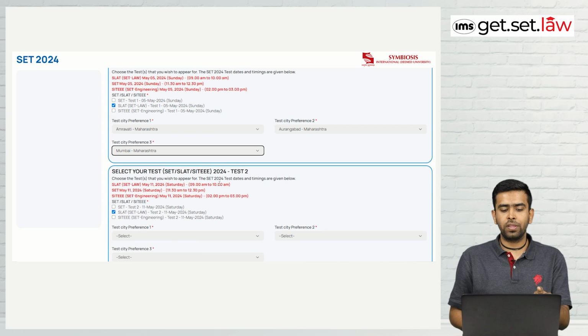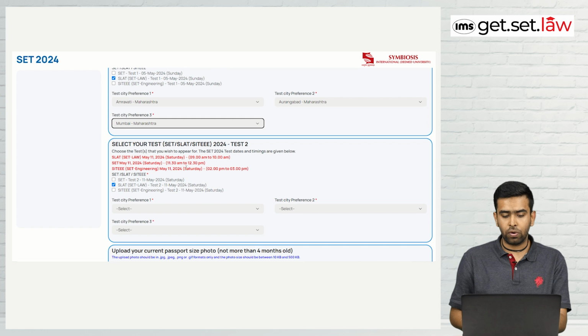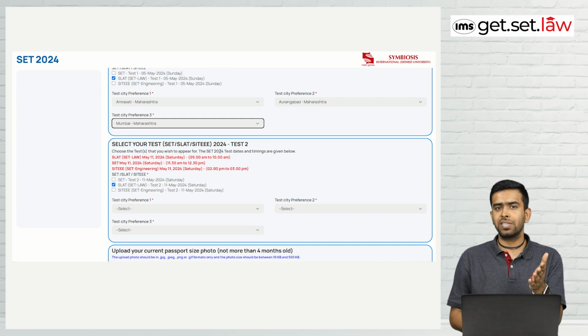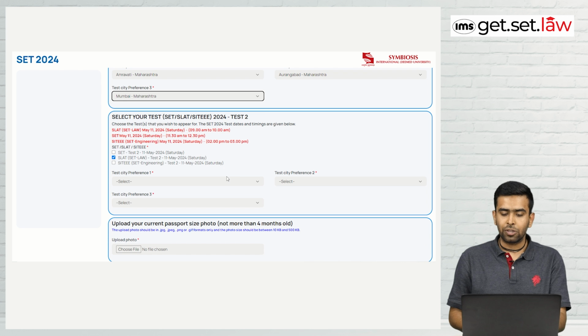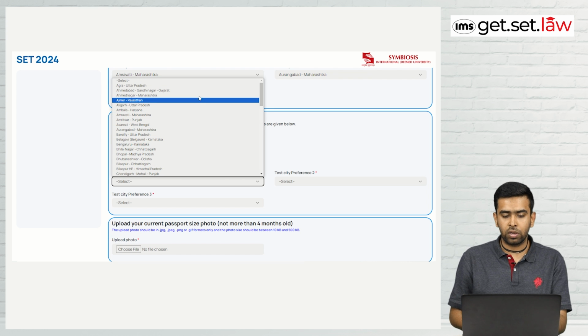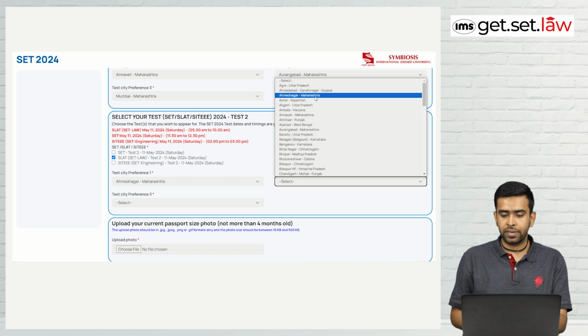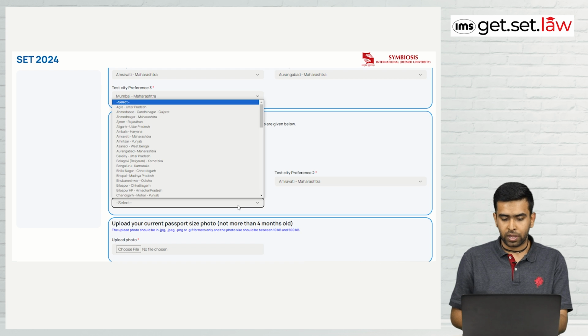So once you are done with the 3 preferences for the test city, then again you have to put them for another test. I have put both the options, test 1 and test 2. So again I have to put a preference for test 2 as well, test city 2. So we will put the same preferences as the last one.